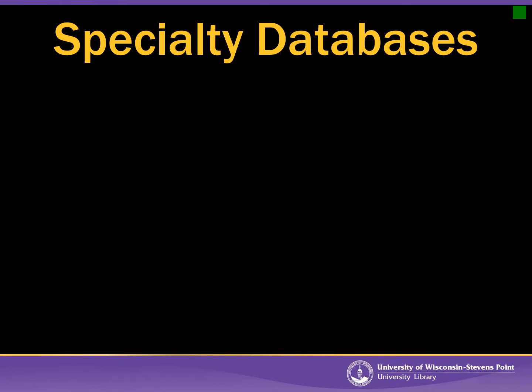So we've studied databases extensively in this course. We've studied Search at UW, article databases such as EBSCO, and subject databases. Now, most databases are collections of periodicals, and so they're useful for finding articles, which are useful for college research assignments. However, today we're going to explore specialty databases.